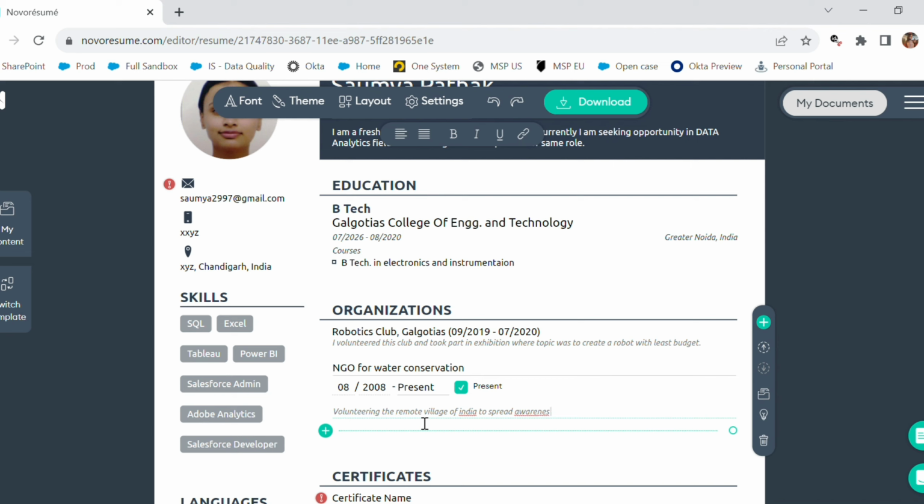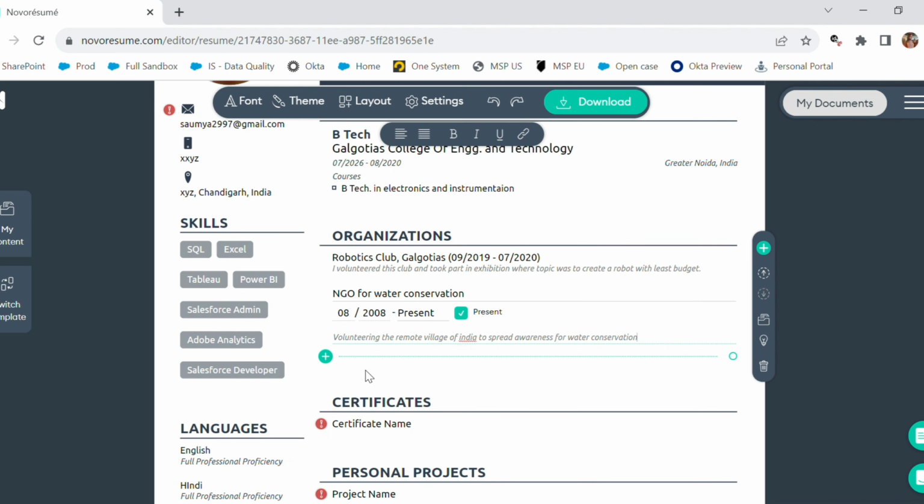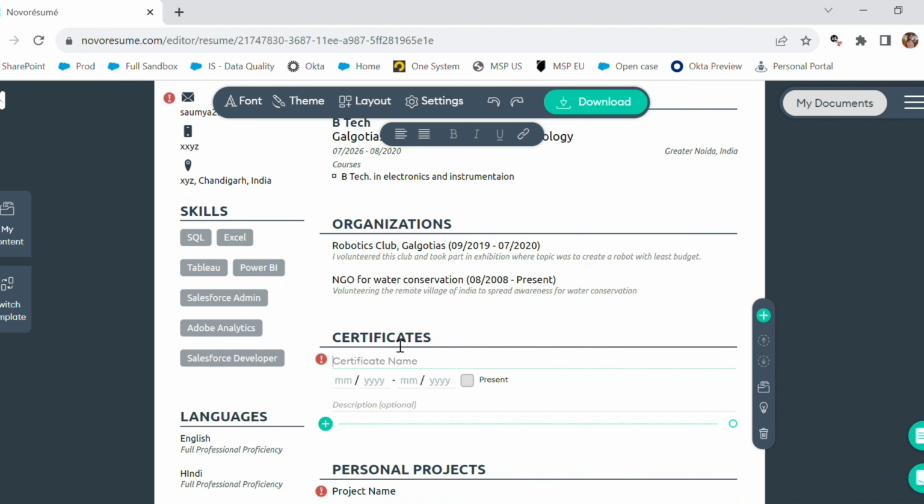If you were not part of any organization in your college or any NGO that you have worked with, you can completely skip this section. This would not bother much.